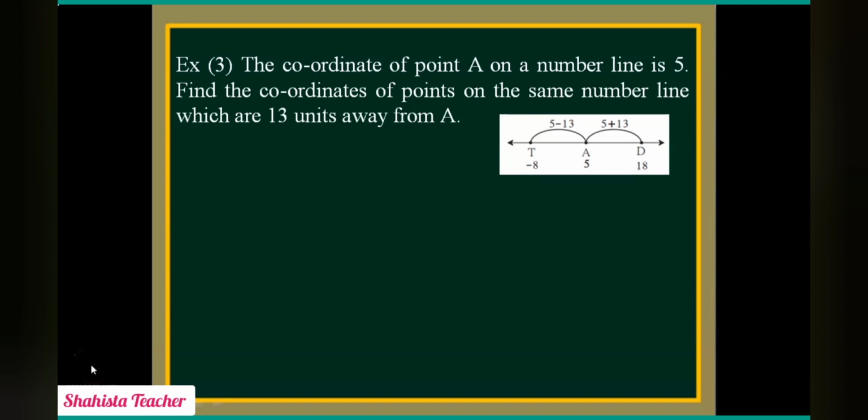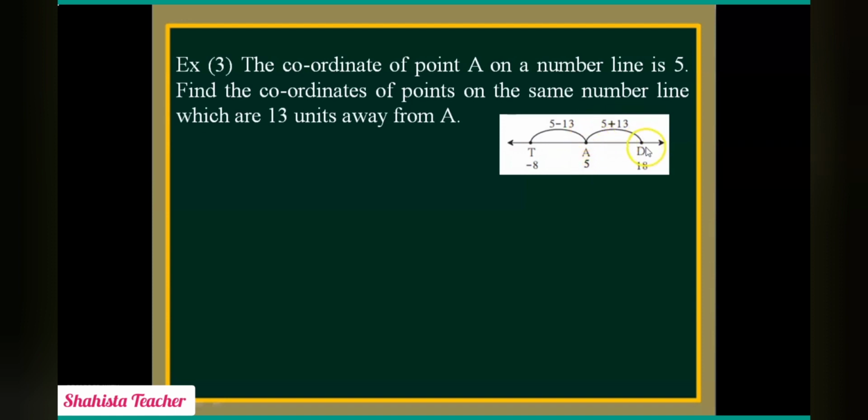Now students, let's solve example number 3. After this we will wind up. Here in example number 3, the coordinate of point A on a number line is 5. Find the coordinates of the points on the same number line which are 13 units away from A. Now here the coordinate of point A on the number line is 5.